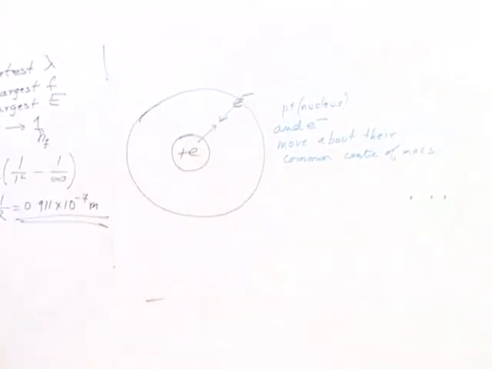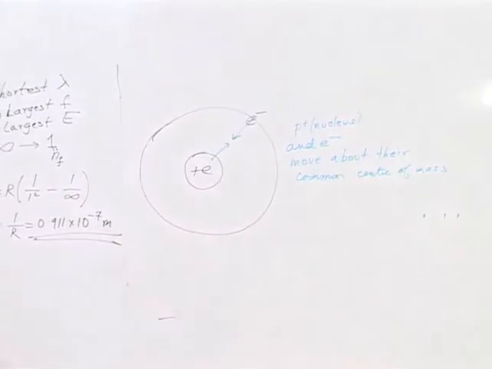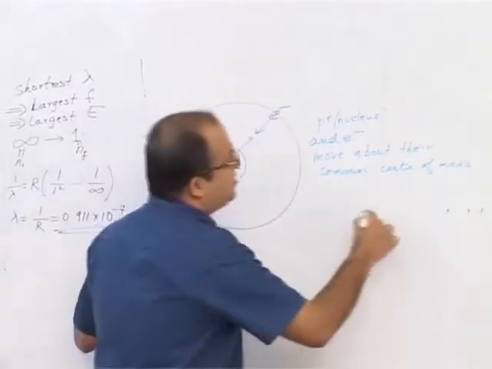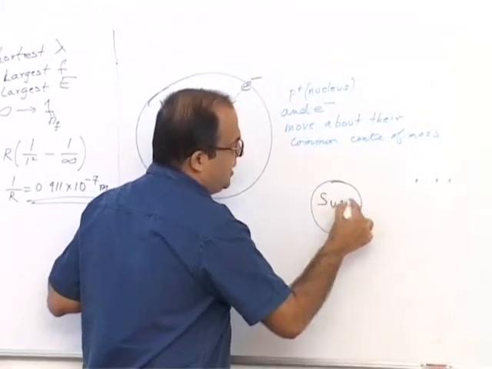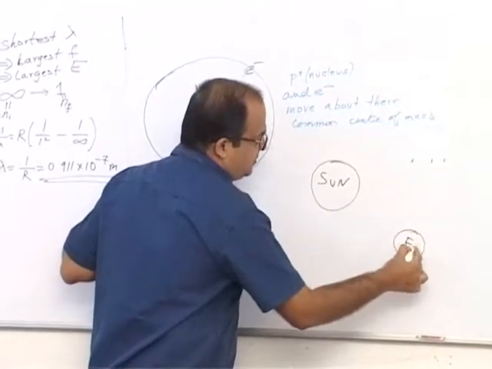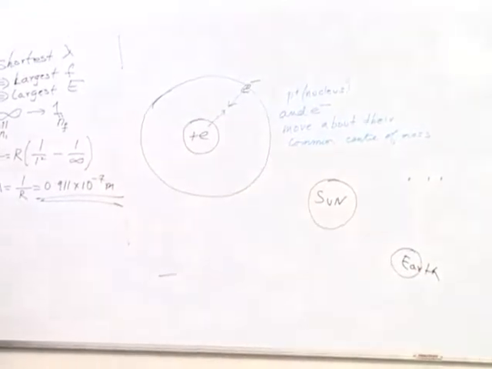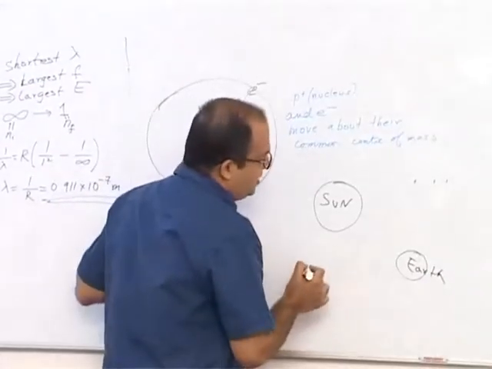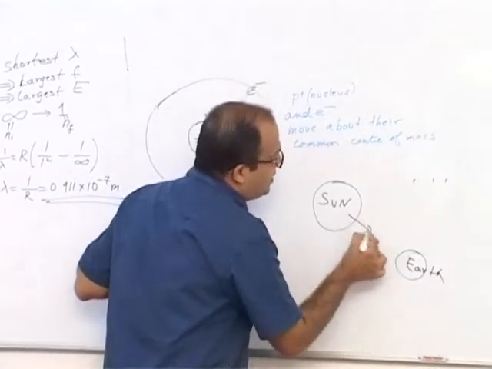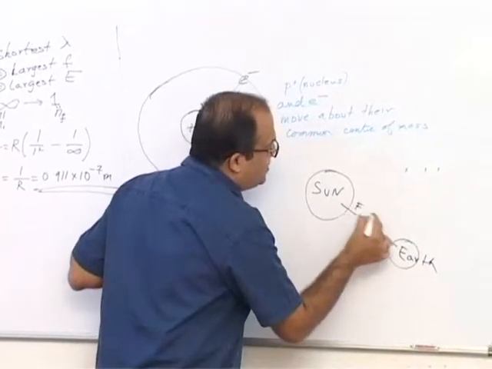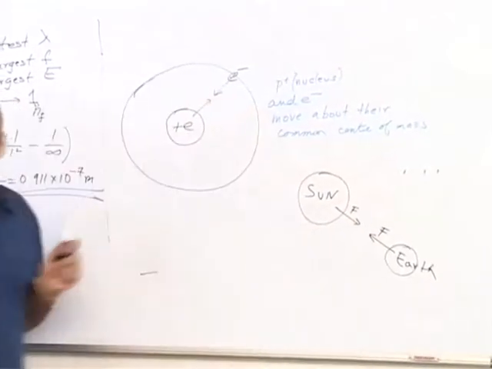Same is true for the sun and earth. Suppose nothing else was there, only the sun and the earth. The force of the sun on the earth and the force of the earth on the sun will both be exactly equal.